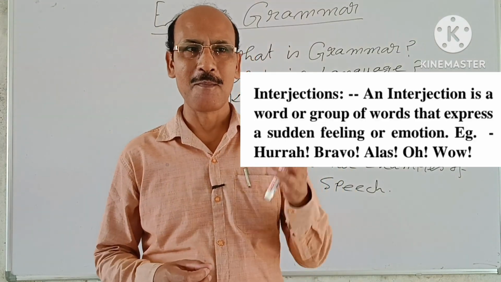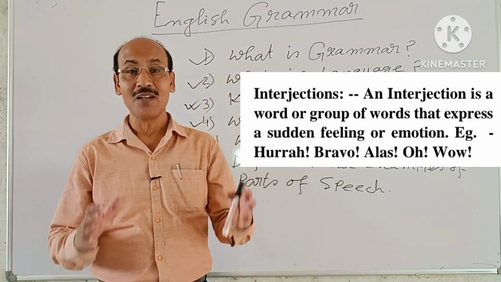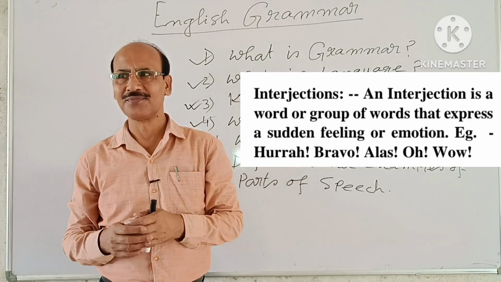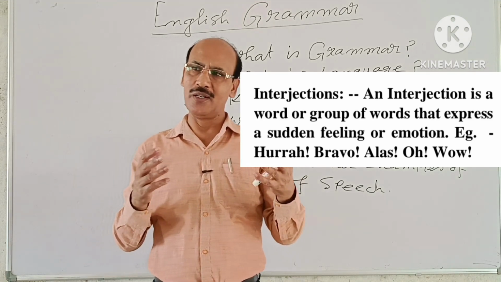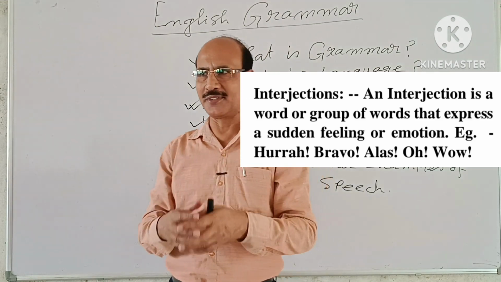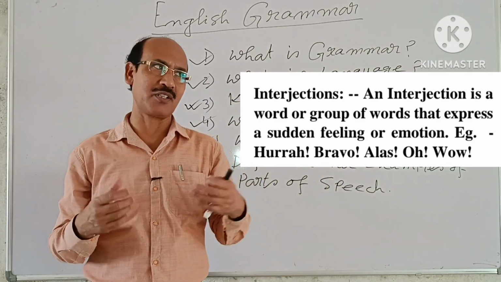Next comes interjection. This is the 8th part of speech. What is an interjection? An interjection is a word or group of words which express certain feelings or emotion.